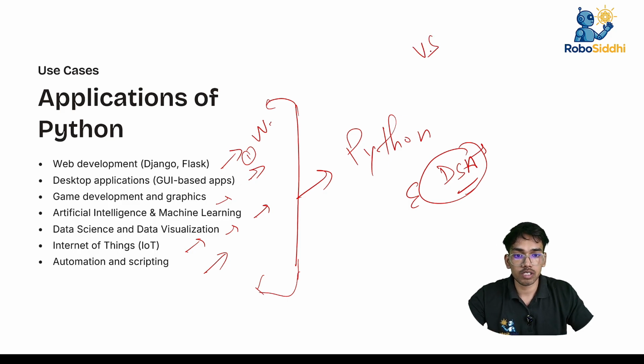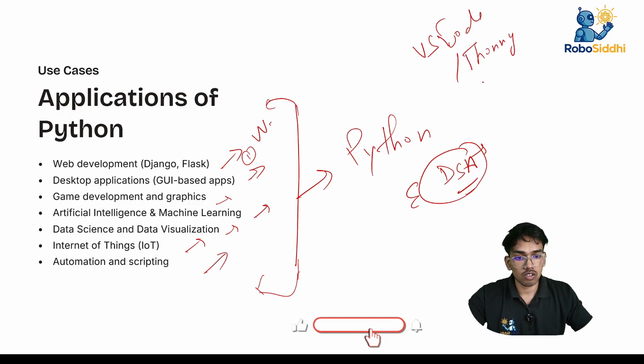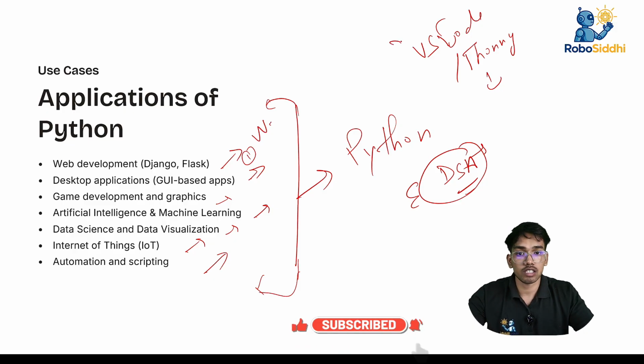We will talk about VS Code, if someone knows it, and Thonny. Why? Because we are going to work on Thonny. Why not VS Code? We will discuss everything in the next class.